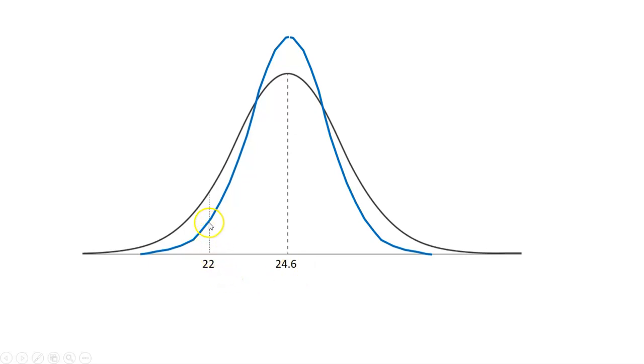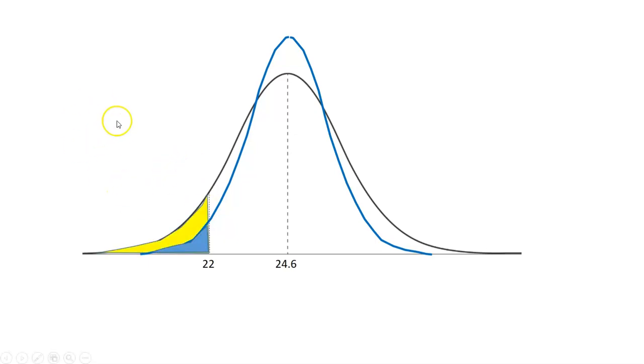So let's talk about how unusual it would be to have an 8 polar bear sample with a mean at 22. So look at this tail, guys. It's becoming more unusual, right? You would have a smaller percentage of samples that are less than 22, right? Especially compared to what we just saw in the last normal curve.